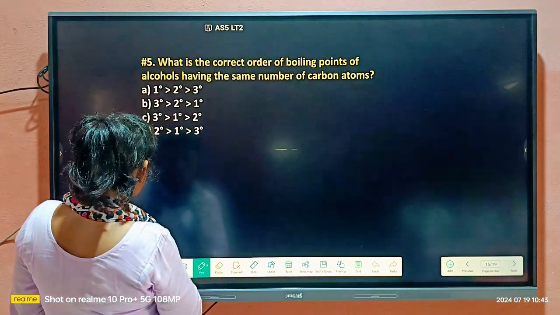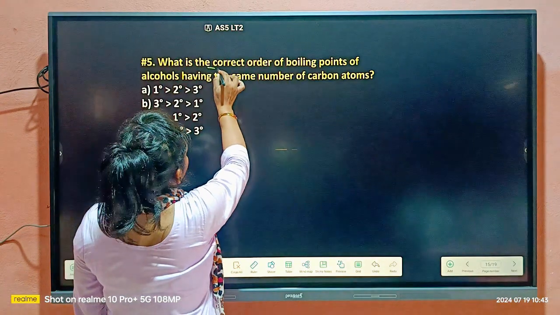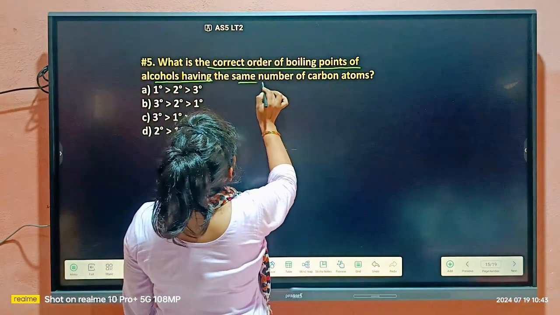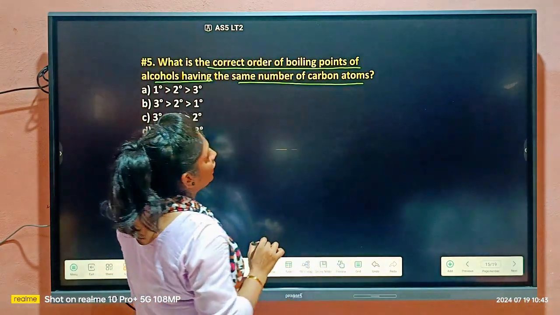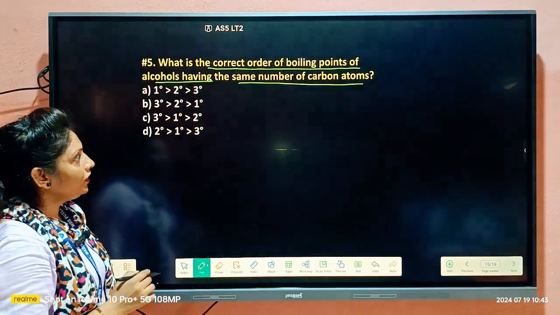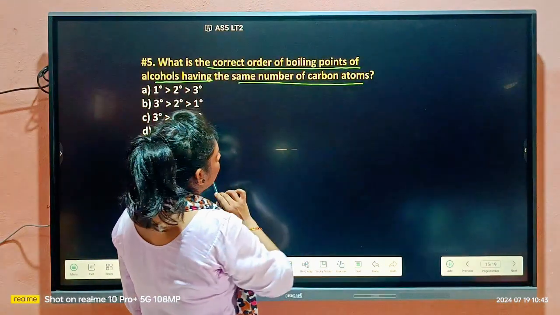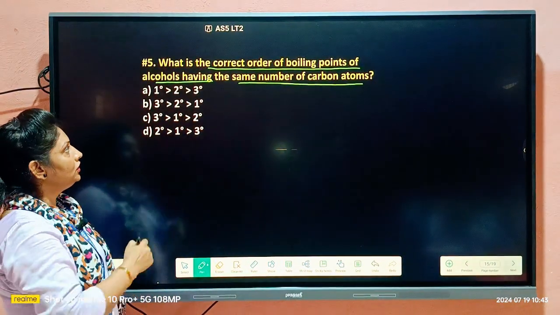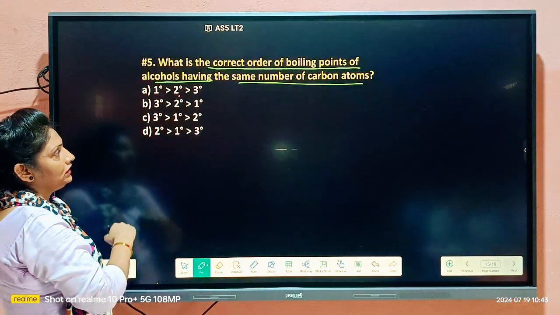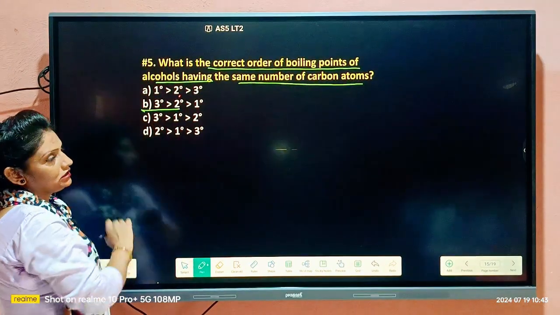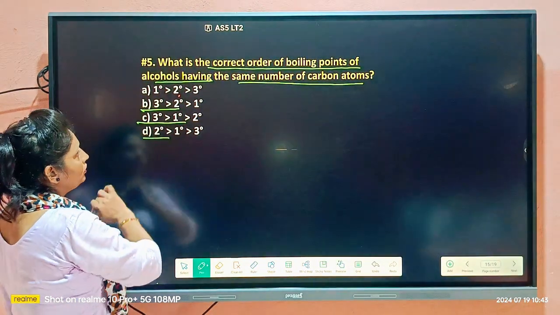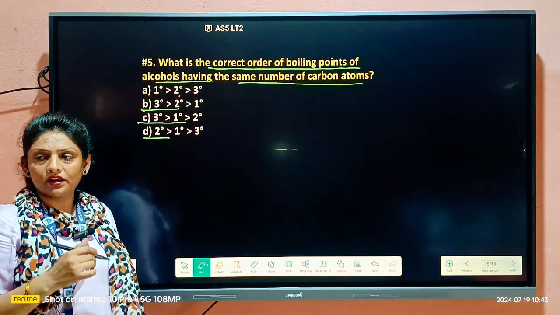Then our next question is, what is the correct order of the boiling point of alcohols having the same number of carbon atoms? If the number of carbon atoms is the same, then what will be the order for the boiling point? Primary, secondary, tertiary. Then the second option, tertiary has maximum. So which one will be the right option here?